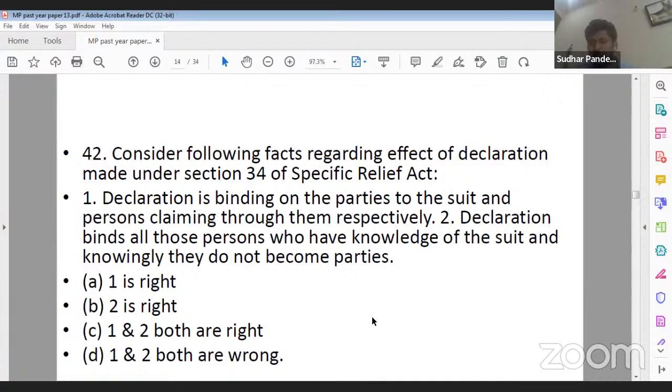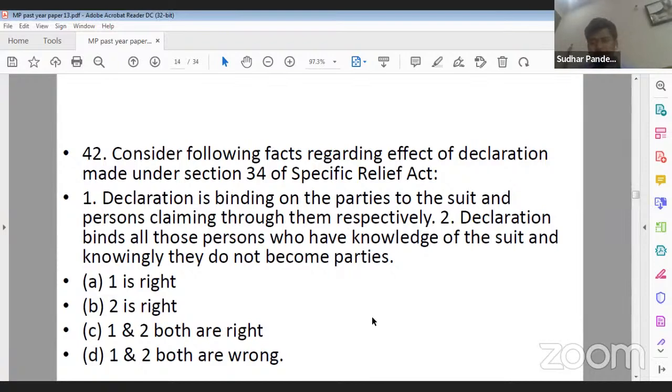Question number 42, what should be the correct answer? Option A, only first is correct. Option B, only second is correct. Option C, both first and second are correct. And option D, both first and second are wrong. What should be the correct answer? Question number 42. Yes, this is a direct question from section 34.